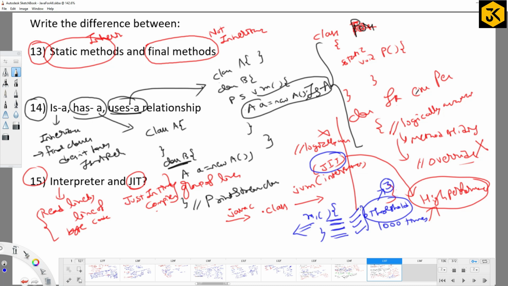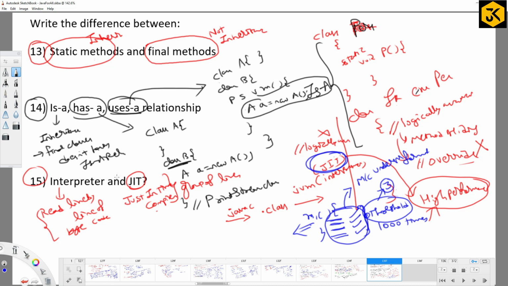The reason is it has already been executed 3 times. Does it contain any errors? No errors are there. Then why execute it again line by line of bytecode? That is why they simply call JIT, and JIT reads whole lines of code at a time and converts them into machine understandable format. That is the advantage of JIT.